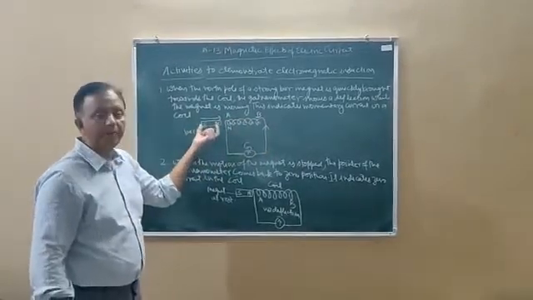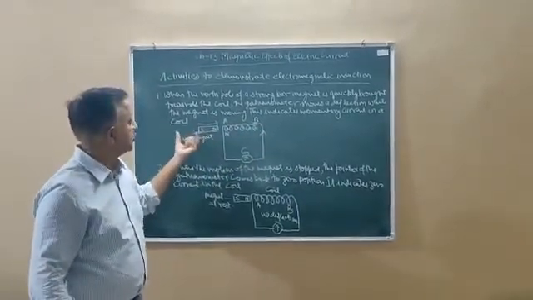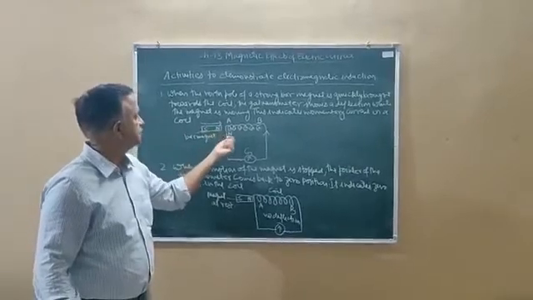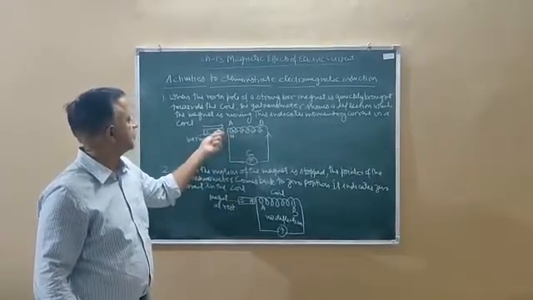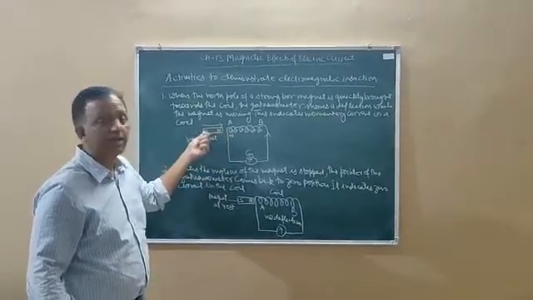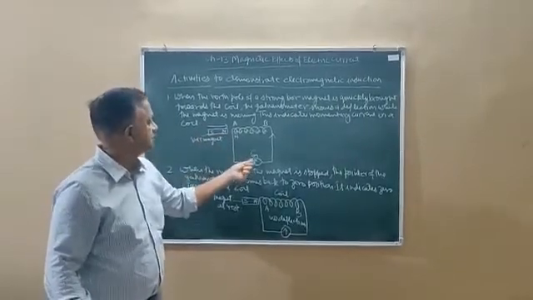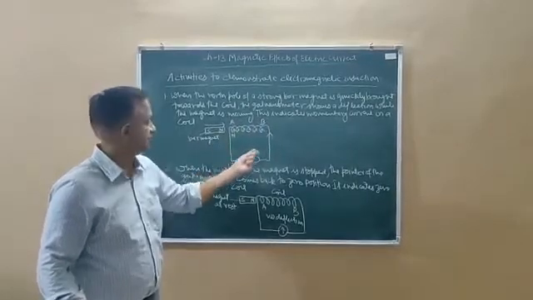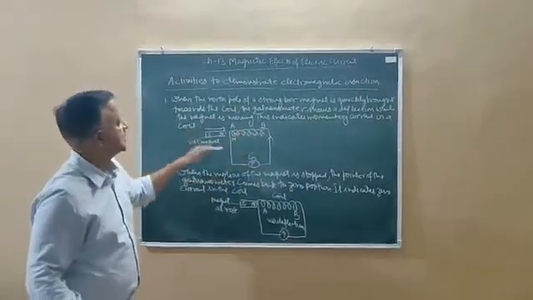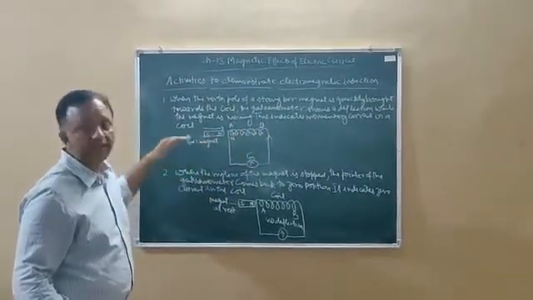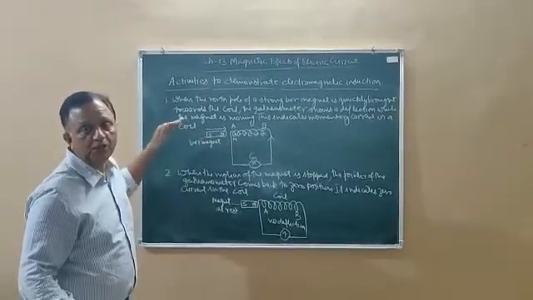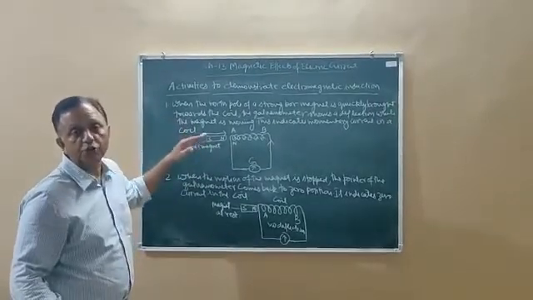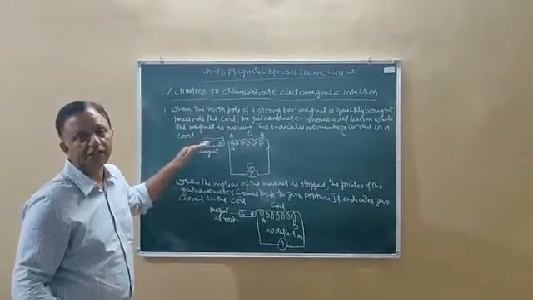So this is your bar magnet which is quickly brought towards the coil. This is the north pole of your bar magnet, and this is the south pole. Now this shows deflection, and the current is flowing in anti-clockwise direction. So this is our first activity, which shows that when a bar magnet is quickly brought towards the coil, it shows a momentary current in the coil.